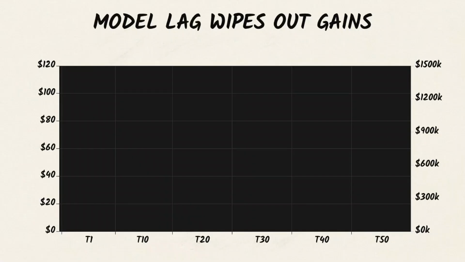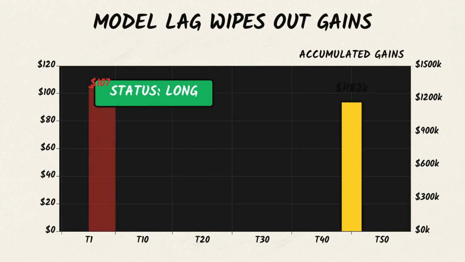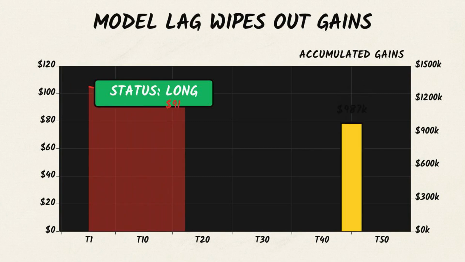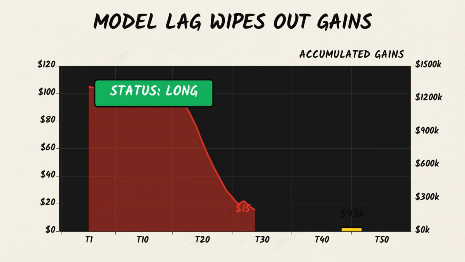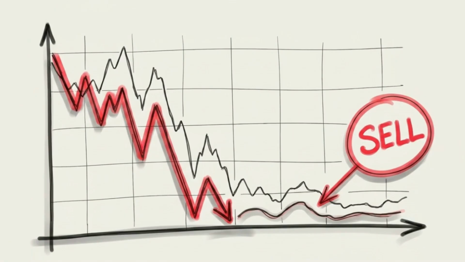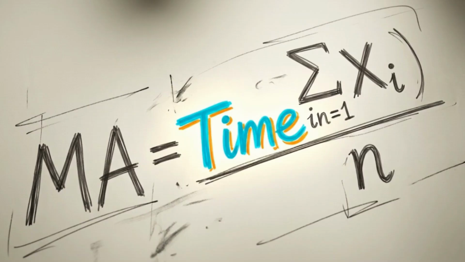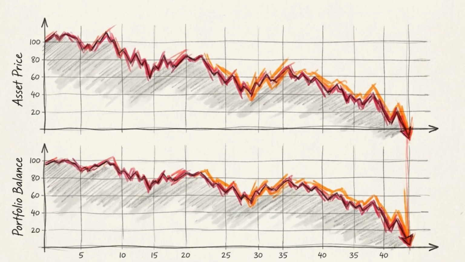Because of that time gap, the trading model remains in a long position while the actual asset price plummets, wiping out accumulated gains before the algorithm recognizes the crash. By the time the short signal finally triggers, the market has already reached a local bottom, forcing the system to sell low. Lagging indicators require time to calculate momentum. In assets that drop faster than an indicator's smoothing window, these strategies are structurally incapable of preserving capital.